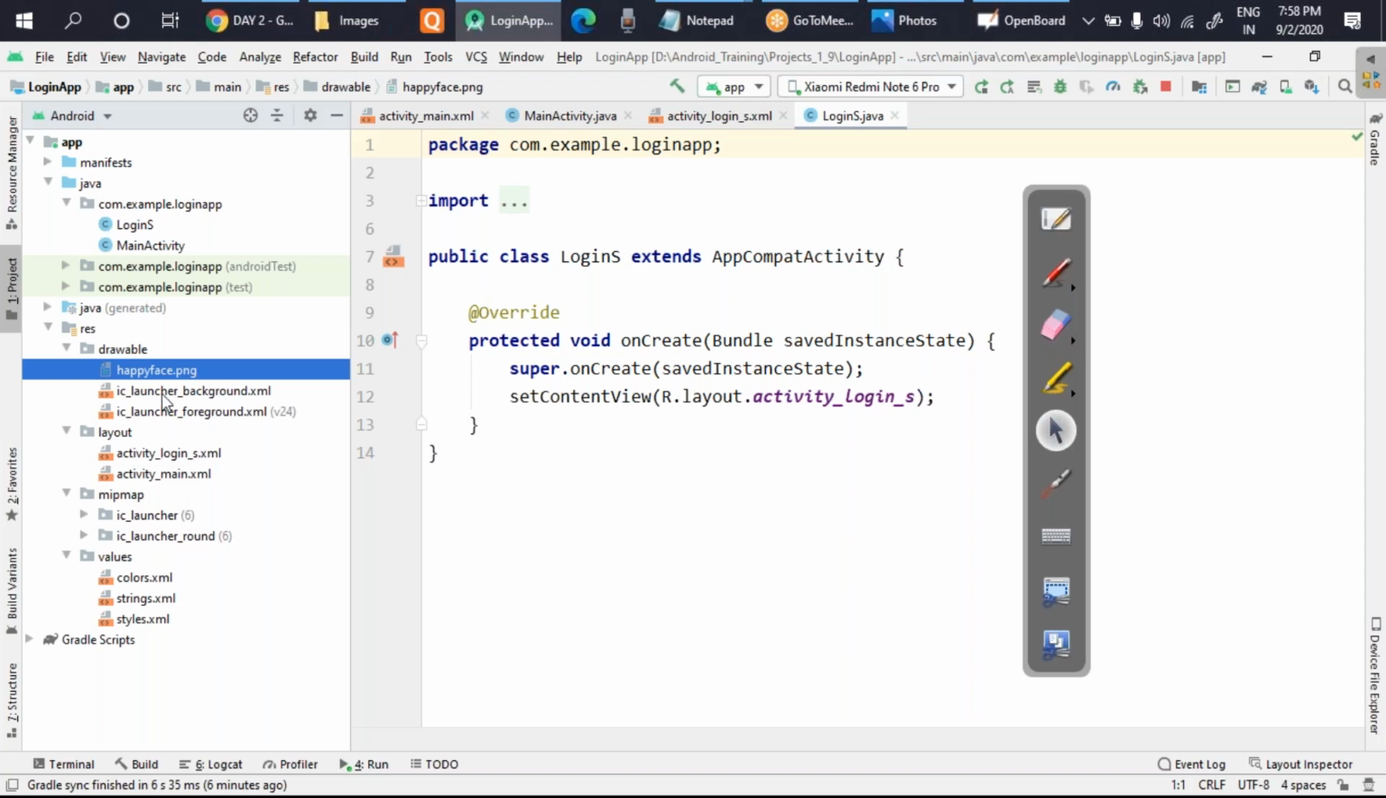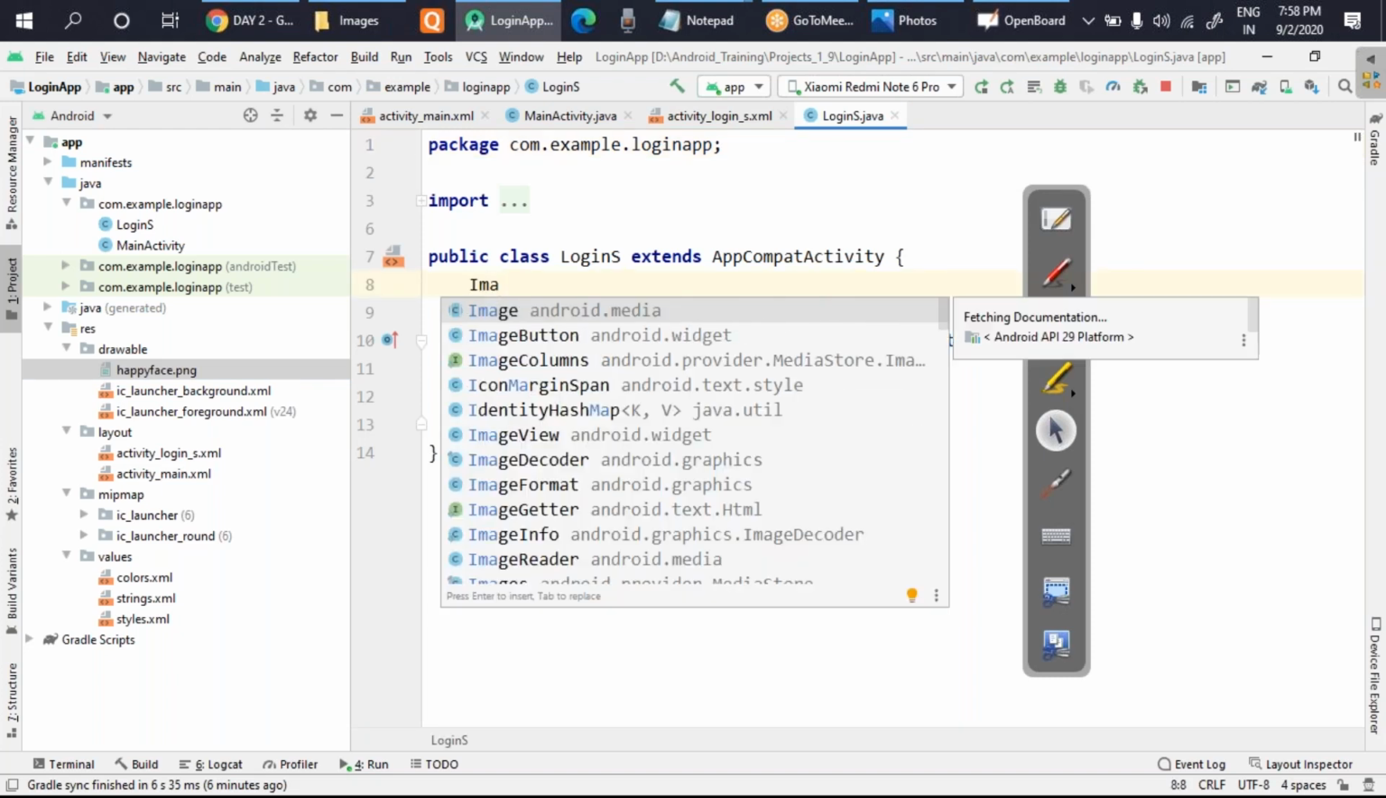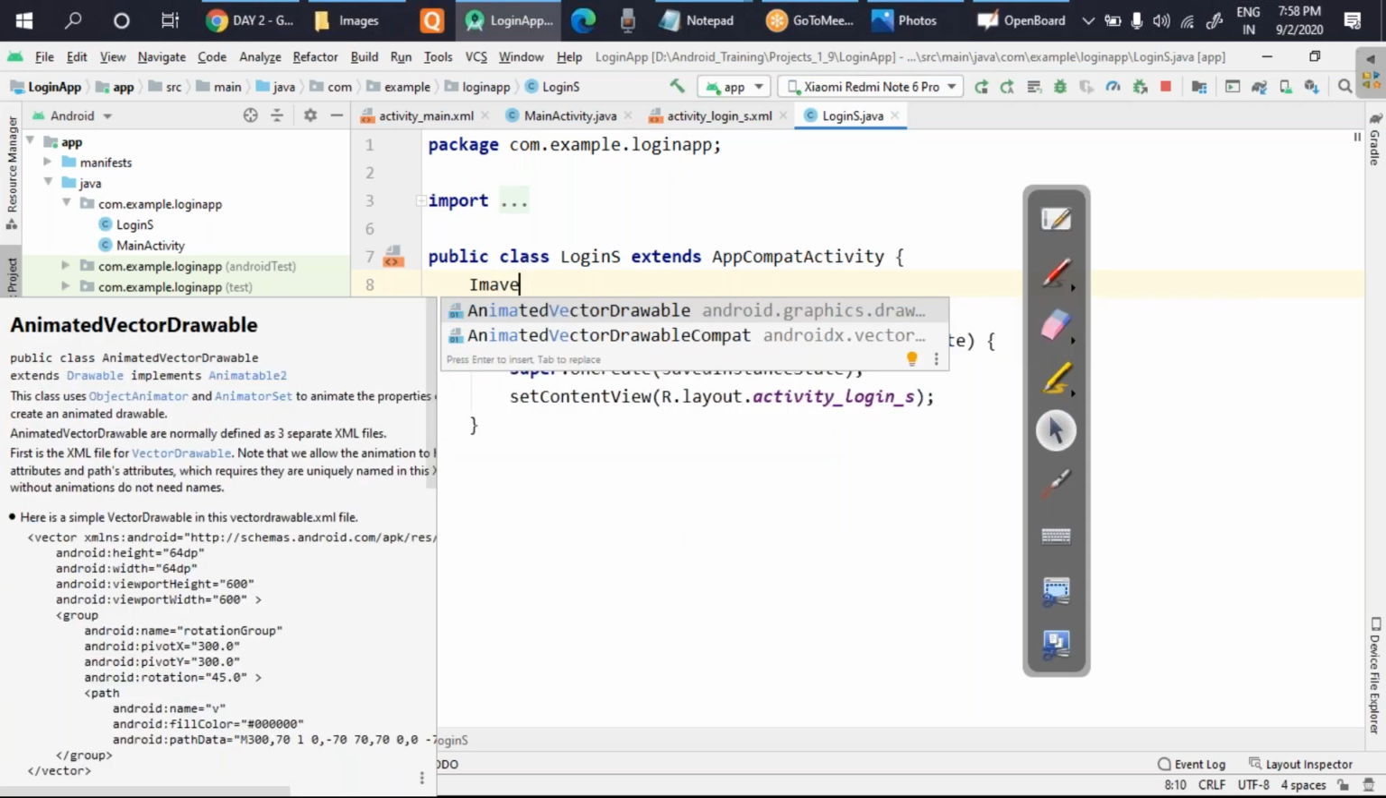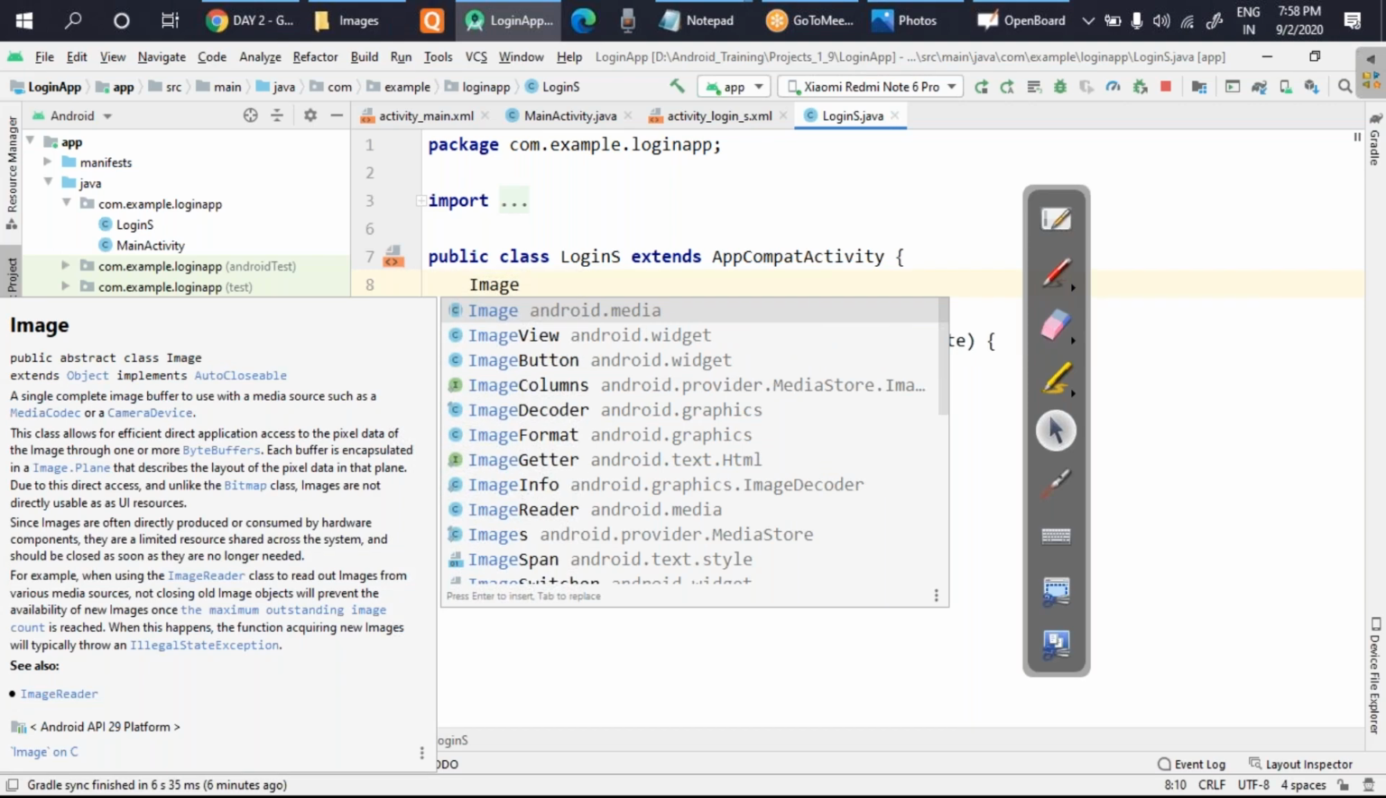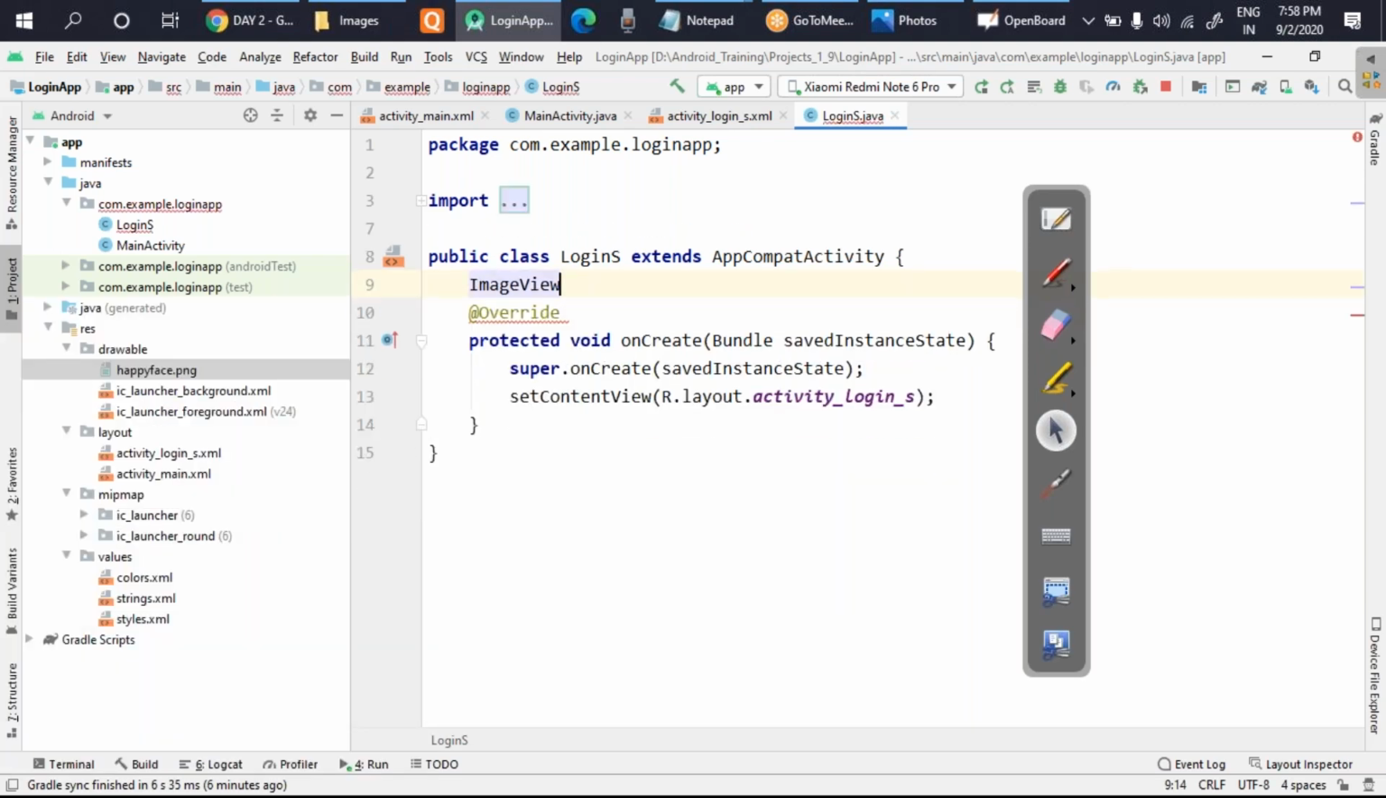So now I'm going to set this image in the front end design. The front end design which you have seen here, I want to set it here. How will I do it? I'll first of all create the variable for that, and you know what that is? It's image view. So I'll write here image view, and I'll create the variable. I'll put some name also like IV. So variable creation is done.